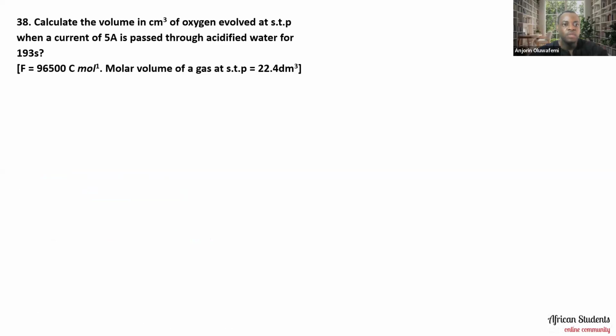It says: calculate the volume in cm cube of oxygen involved at STP when a current of 5 amperes is passed through acidified water for 193 seconds. The Faraday constant is 96,500 and the molar volume of gas at STP is 22.4 dm cube. These are the options that we have. So let's work it out and see what we arrive at.